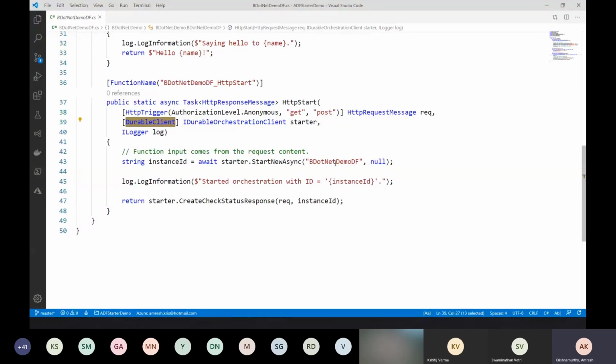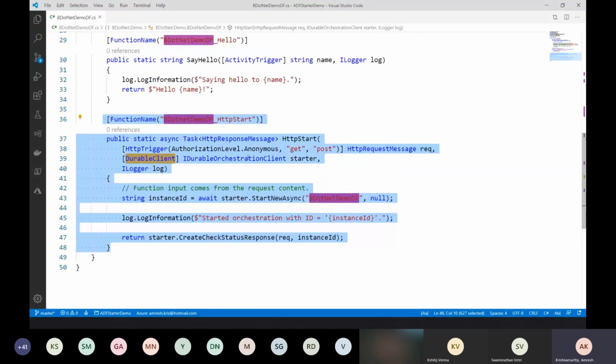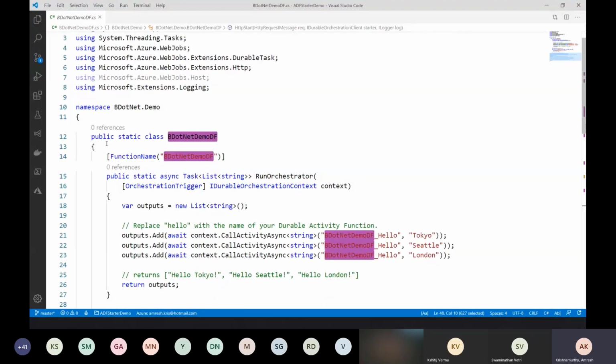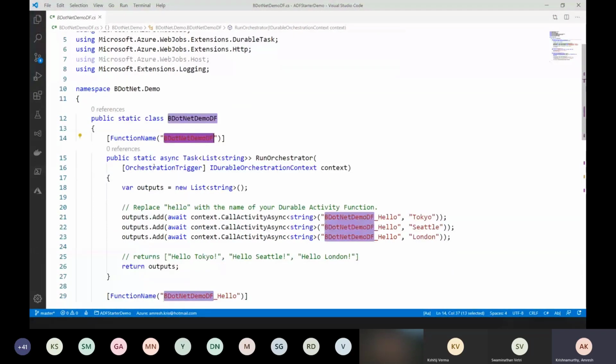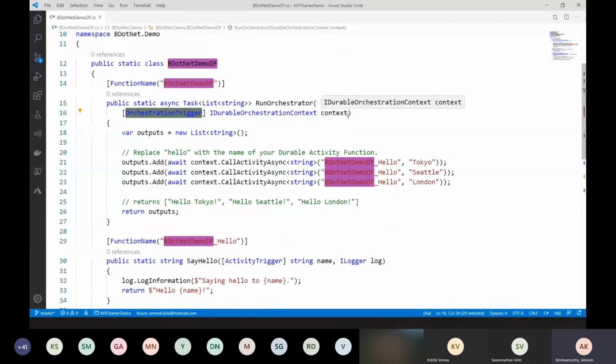And I'm going to call my DotNetDemoDF, which is my orchestration function name. As a client application, I will be hitting this function. So basically when I run this function, I'm going to get an endpoint through which I can trigger this, which is internally going to start my orchestration, called DotNetDemoDurableFunction. This is my orchestration function because it has an orchestration trigger attribute.